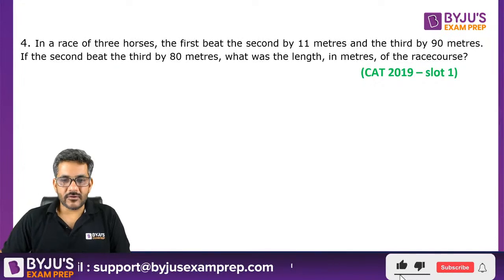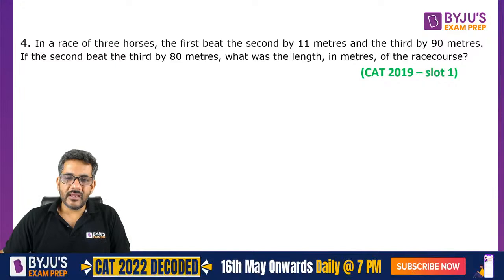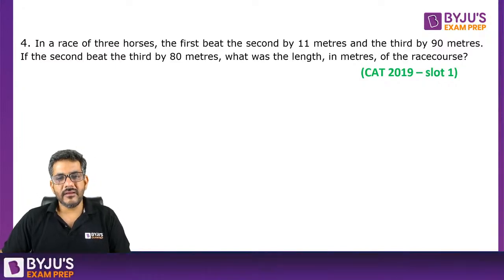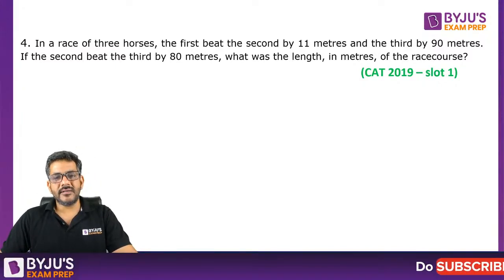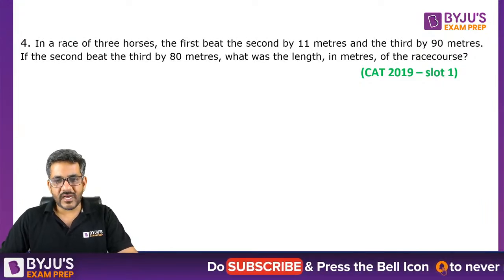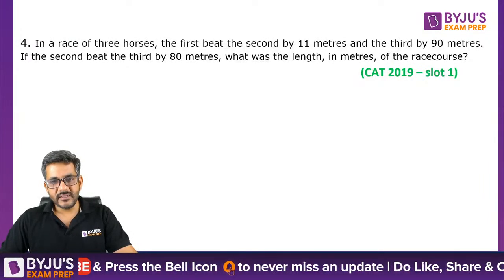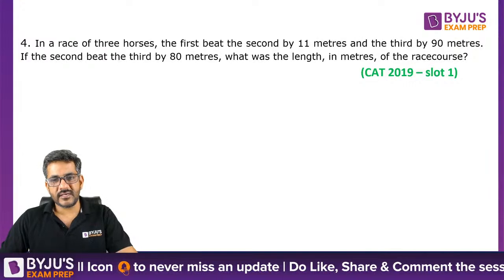Okay, I think we have to start now. In a race of 3 horses, the first beat the second by 11 and the third by 90. The second beat the third by 80. What was the length in meters of the race course? So I see the answer of Vicky now. He says 880. Let me see what the correct answer is. And Shreyans says 100 meters.